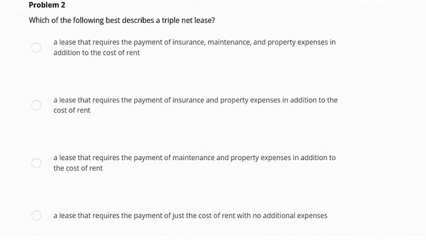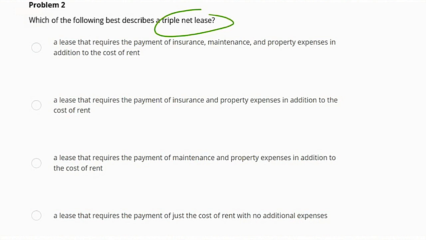Which of the following best describes a triple net lease? A lease that requires the payment of insurance, maintenance, and property expenses in addition to the cost of rent. A lease that requires the payment of insurance and property expenses in addition to the cost of rent. A lease that requires the payment of maintenance and property expenses in addition to the cost of rent. A lease that requires the payment of just the cost of rent with no additional expenses. So we are looking for what a triple net lease is.